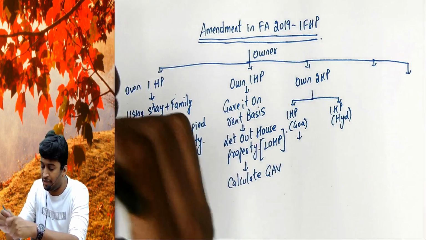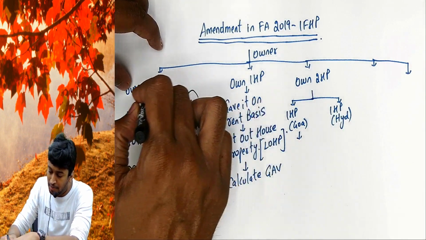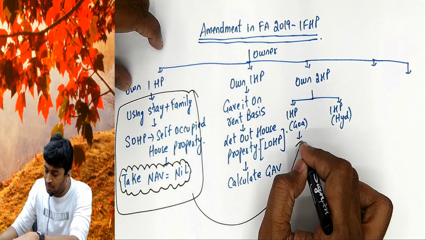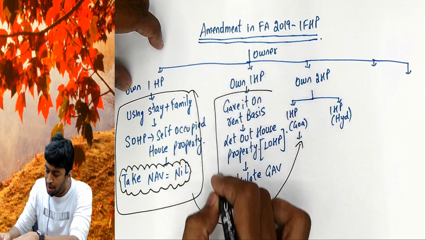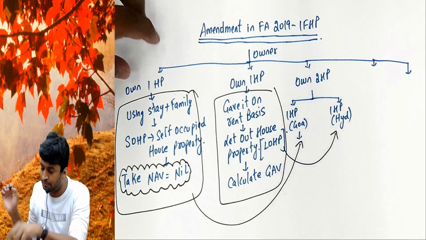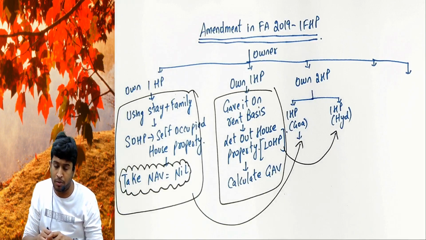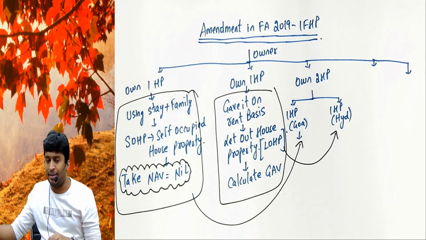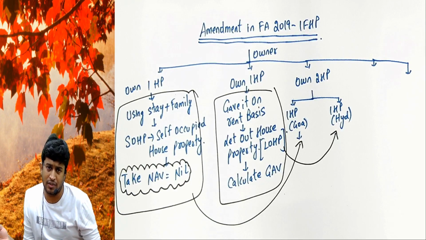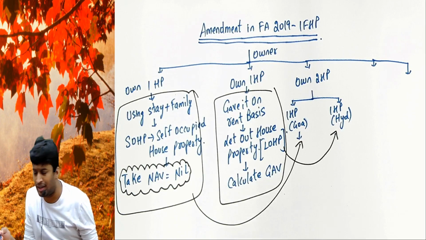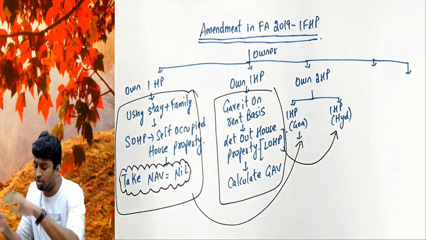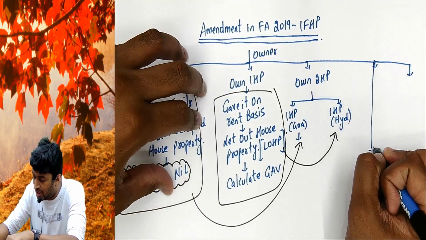Then government clarified, you write it here. Two properties I own. One I am staying in. One is given on rent. The one I stay in is called self-occupied. The one given on rent is called let out. Calculate GAV for the let out one. For the self-occupied one you're not generating an income, so NAV becomes 0.